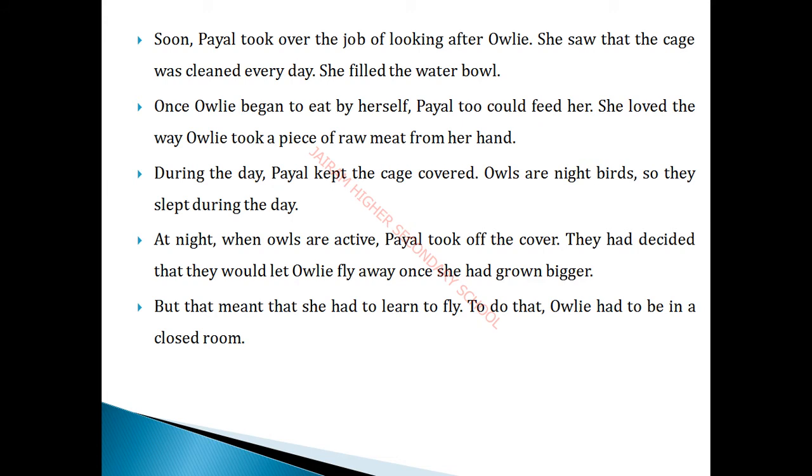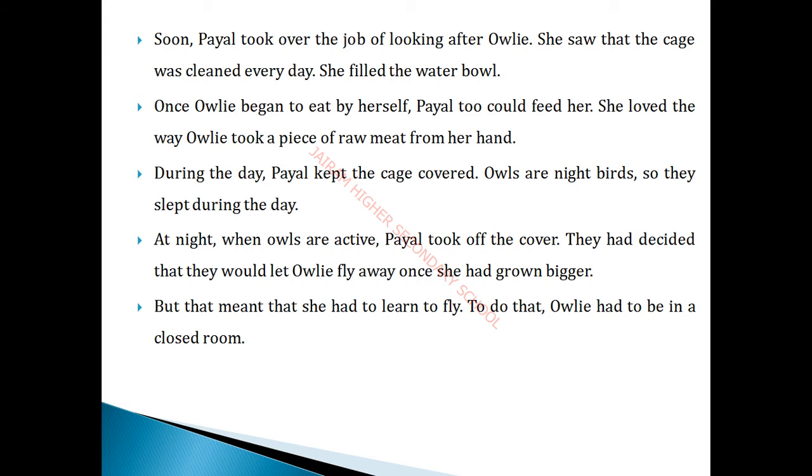So now what happened? Payal took on the job of caring for Owlie in a very great manner, and every day she saw to her work. She used to see the house as well as what the animals were eating, and especially Owlie. Is Owlie's cage very clean or not? So this is the work for whom? Payal.